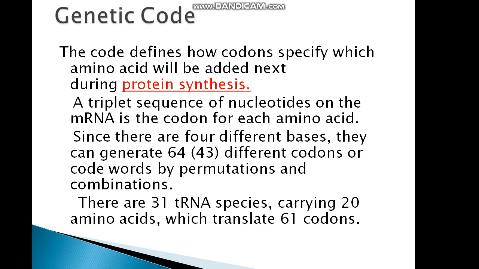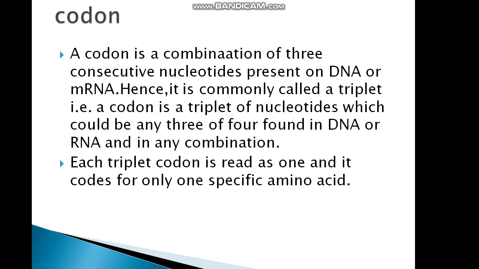by permutations and combinations. There are 31 transfer RNA species carrying 20 amino acids which translate 61 codons. What is a codon? A codon is a combination of 3 consecutive nucleotides present on DNA or messenger RNA. Hence, it is commonly called a triplet.